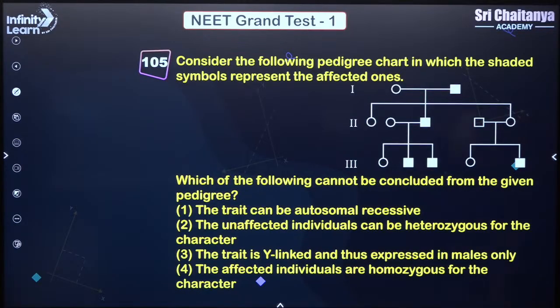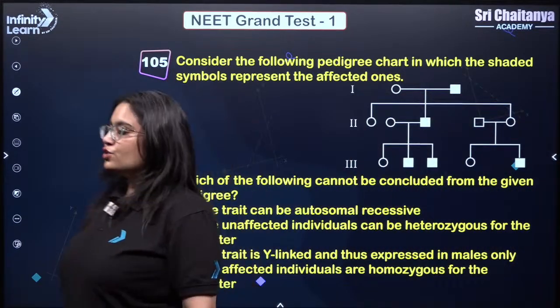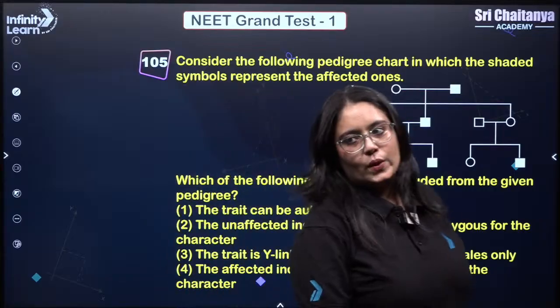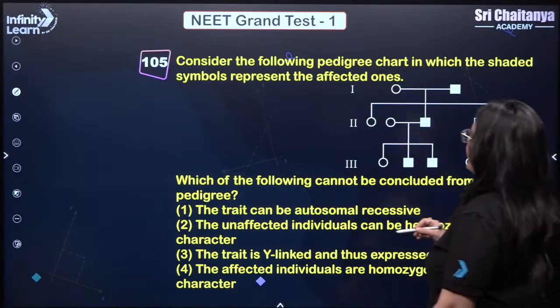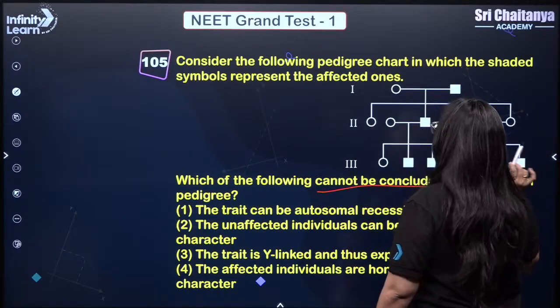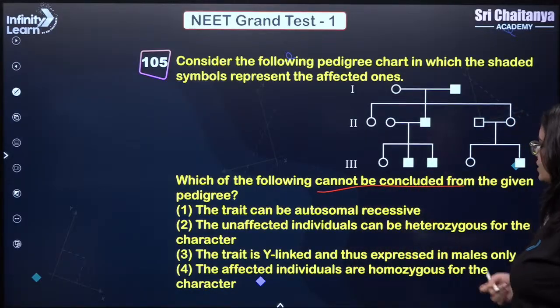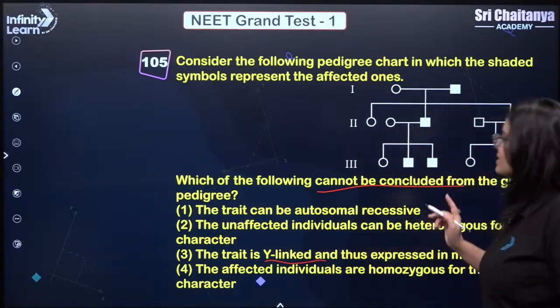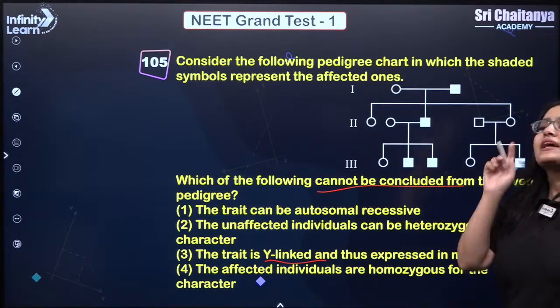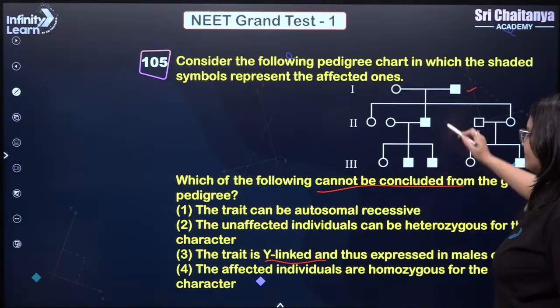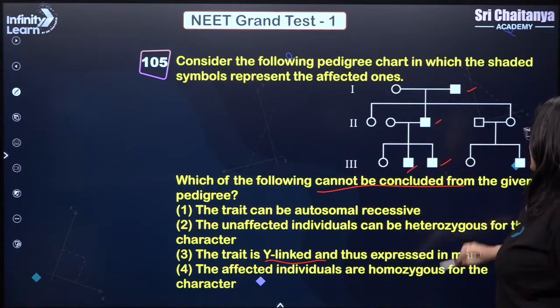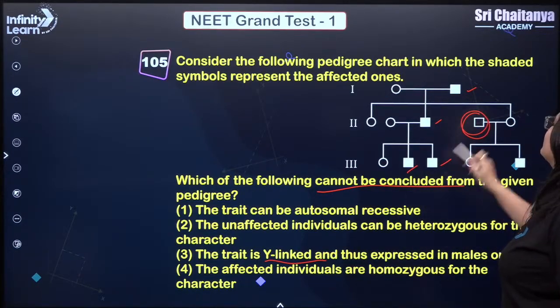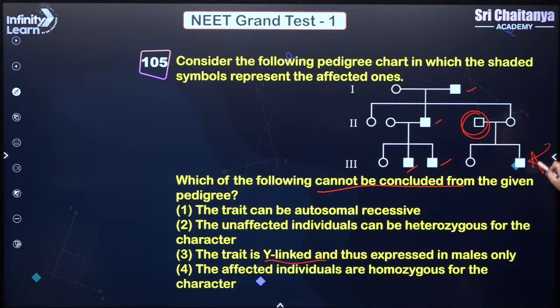Okay, very interesting, but you could have solved this question very quickly. See this. You are supposed to find out which of the following cannot be concluded. So which of the following is a wrong statement. If you see the third statement, the trait is Y-linked. If the trait is Y-linked, then every male should have it. This male is having, this male is having, here also. But this male is not having, so how can it transfer it to the son? So that is why the third statement is incorrect. This cannot be concluded. So answer is 3.